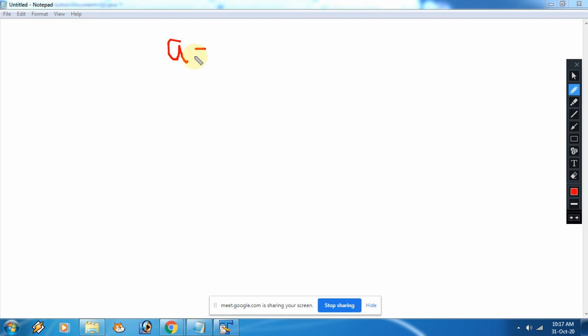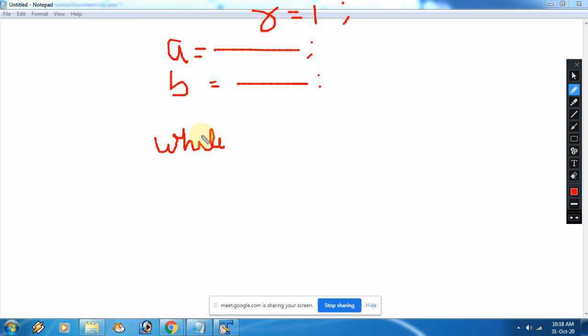Suppose two numbers you have entered. Now see, this is the first number and this is the second number. Now one more variable is required for storing the remainder, that we are initializing with 1. So now the long division method, everybody knows, whatever value you have entered doesn't matter. You can enter the smaller in A or larger in A, in any sequence. The basic working I am telling here. First of all, the initial value of R is 1. So this loop will execute until R becomes 0.